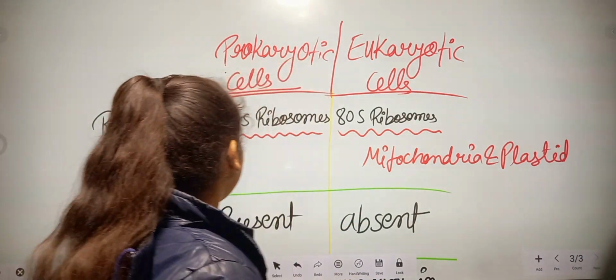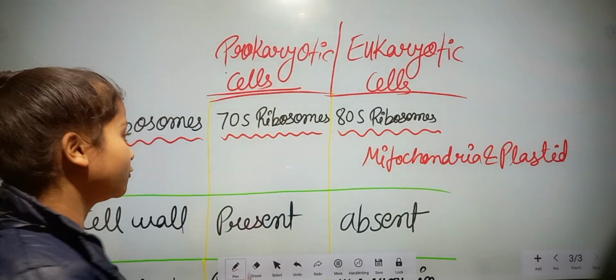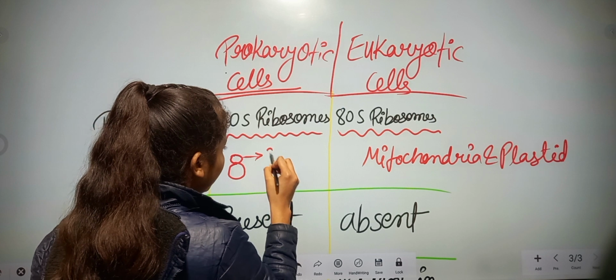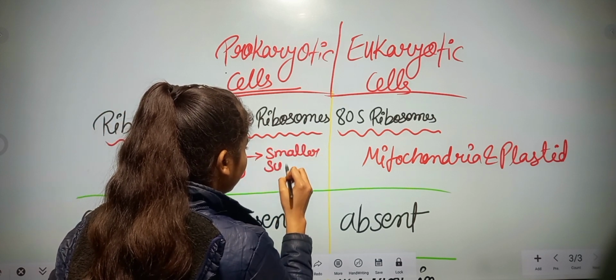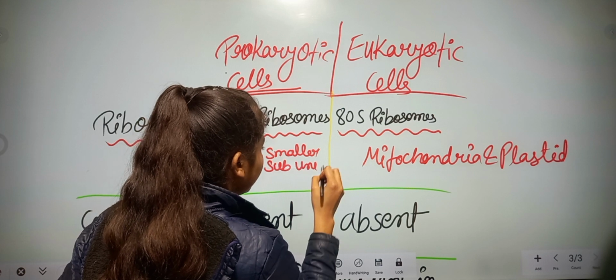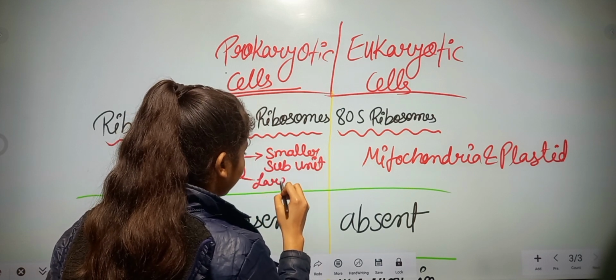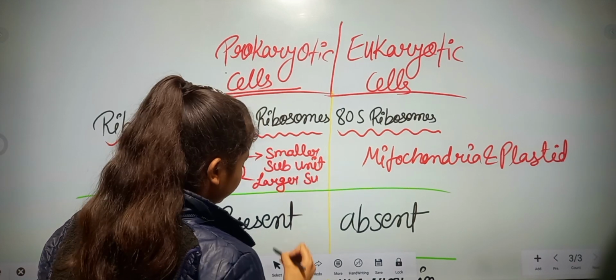Now ribosomes have two parts. The first one is the smaller subunit and the second one is the larger subunit.